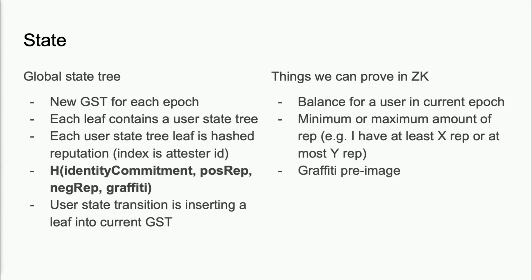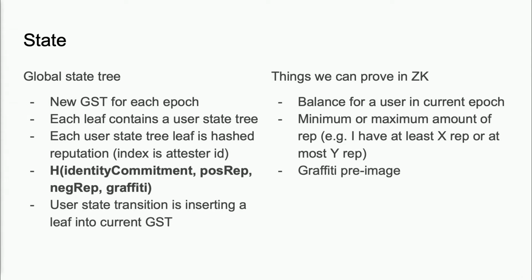So how do we store all this? We have a global state tree that's an incremental Merkle tree for every epoch. Each leaf of this global state tree is the root of what we call a user state tree. Each leaf of the user state tree is a hash of the reputation given by a certain attester. There are many attesters. We hash the reputation given by a single attester along with the identity commitment, and that's the leaf in a user state tree. Then we put that into the global state tree.